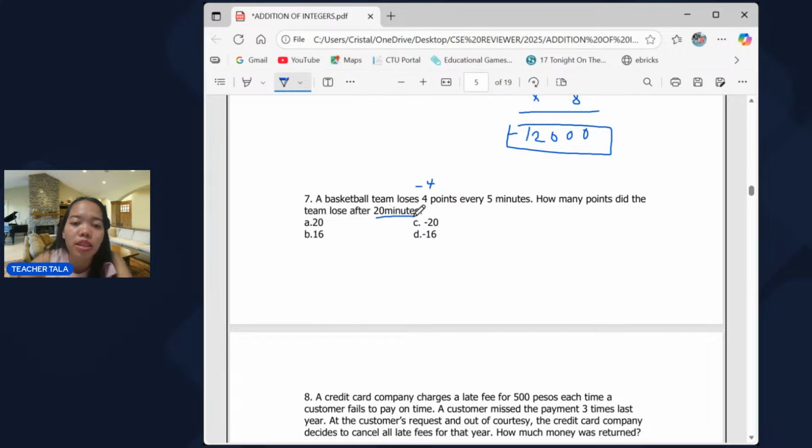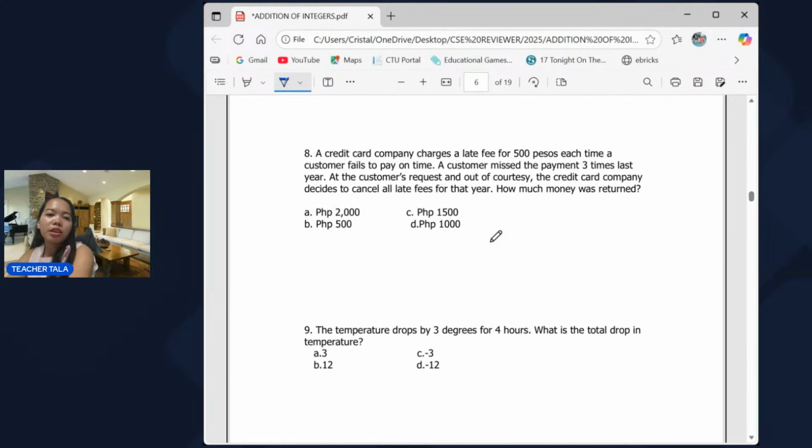So, in 20 minutes, how many 5 minutes are there? There are 4. So, negative 4 times 4. So, 4 na 5 minuto sa loob ng 20 minutes. So, you're just going to divide 20 minutes divided by 5 minutes. So, you will have 4. So, negative 4 times 4, that's negative 16. That's letter D. Negative 16. That's number 7.